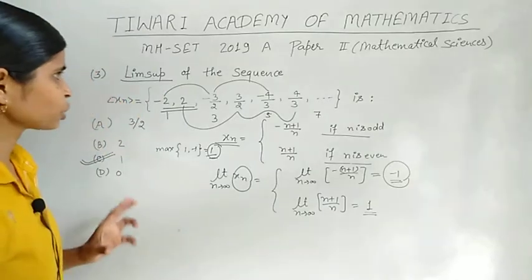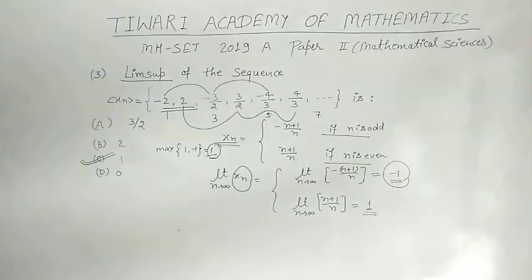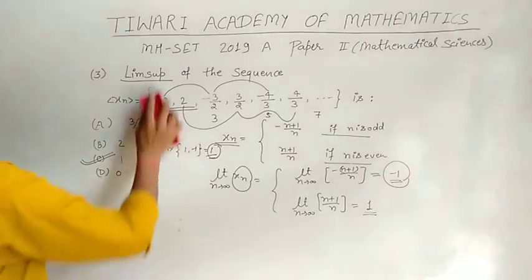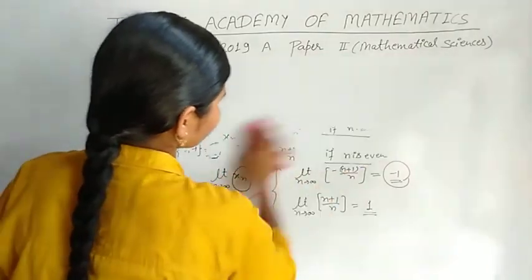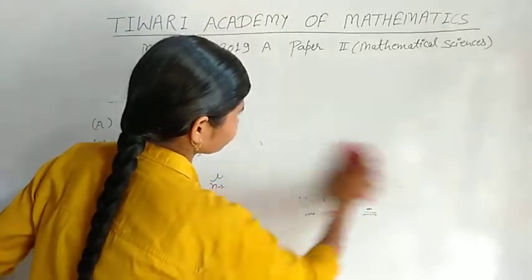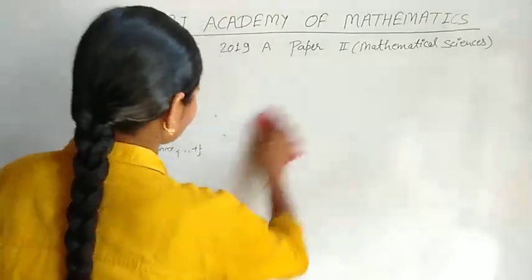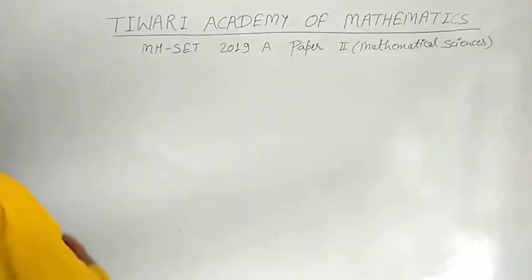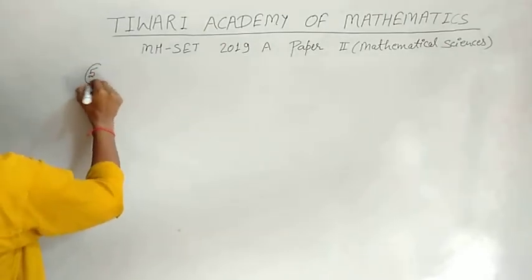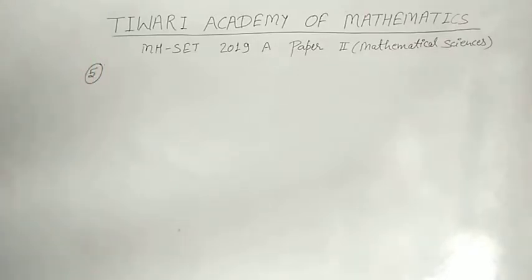Okay. Next question, question number 5. See the statement of question number 5.